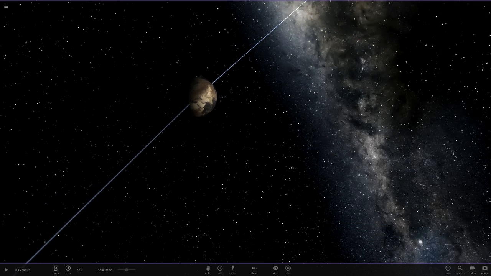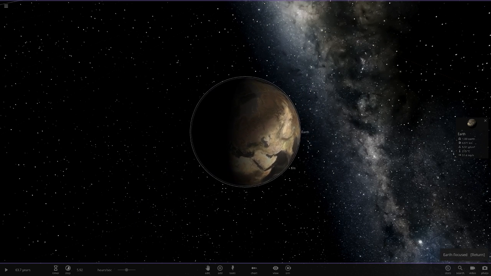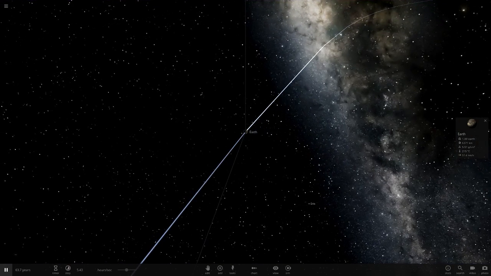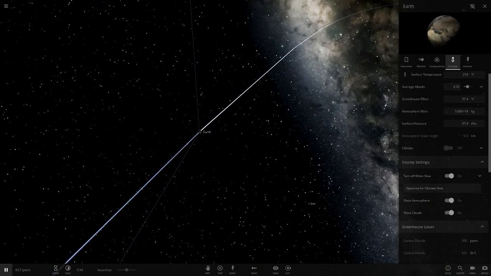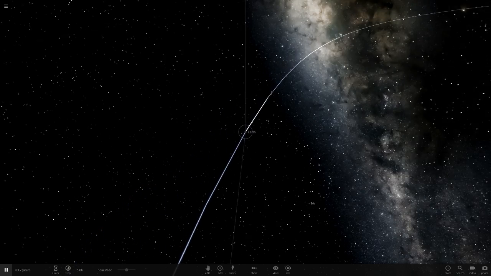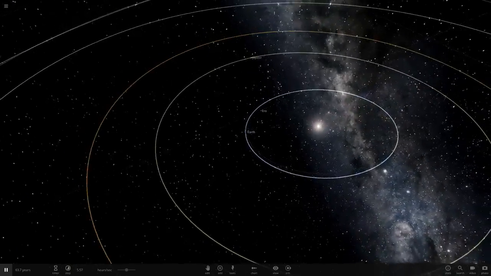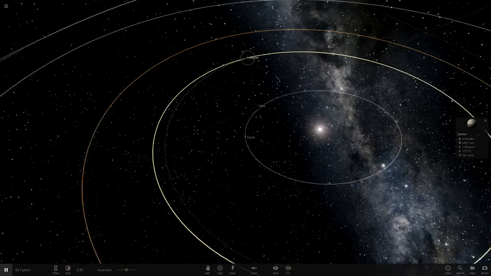This is actually slightly hotter than what Mercury is in the game currently. So, it's obviously because the atmosphere gives it that little extra greenhouse effect. So, yeah, that gives Earth a little boost when it's closer to the Sun. Let's see how Jupiter... So, Jupiter's actually at 17 degrees.